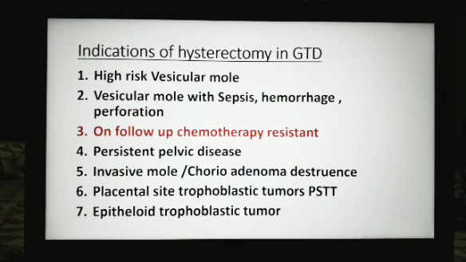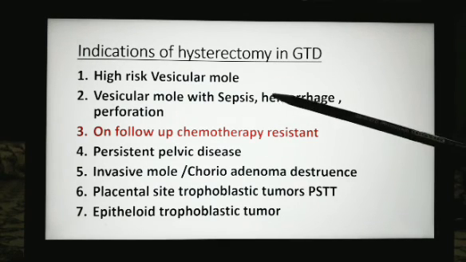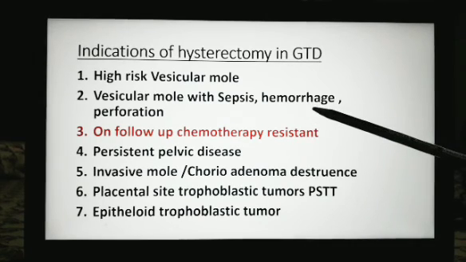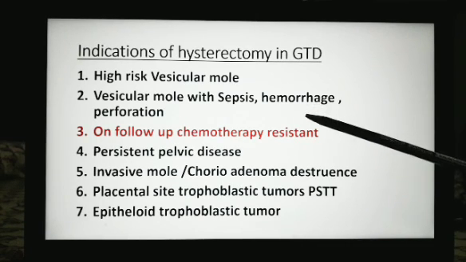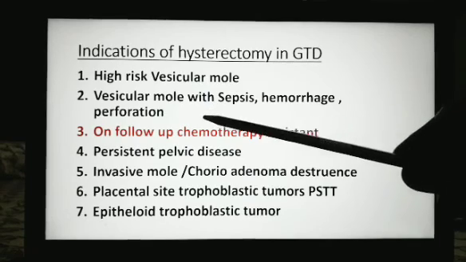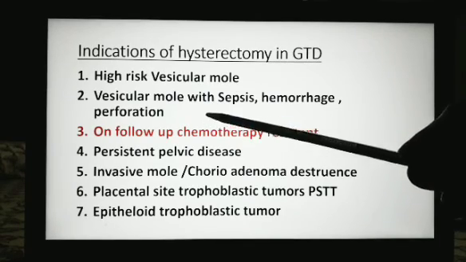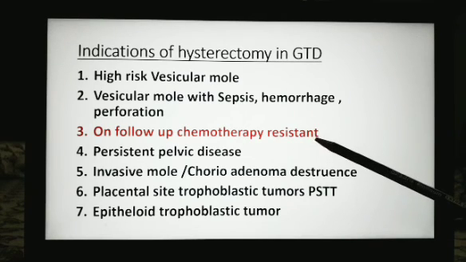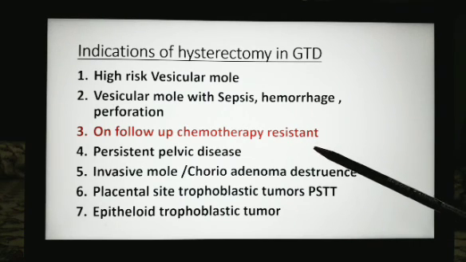Other indications of hysterectomy in GTD. We have discussed high risk vesicular mole, or vesicular mole with sepsis, hemorrhage which cannot be controlled, and perforation of the uterus, accidental perforation of the uterus, or on follow-up when the disease is persistent and chemo resistant also.